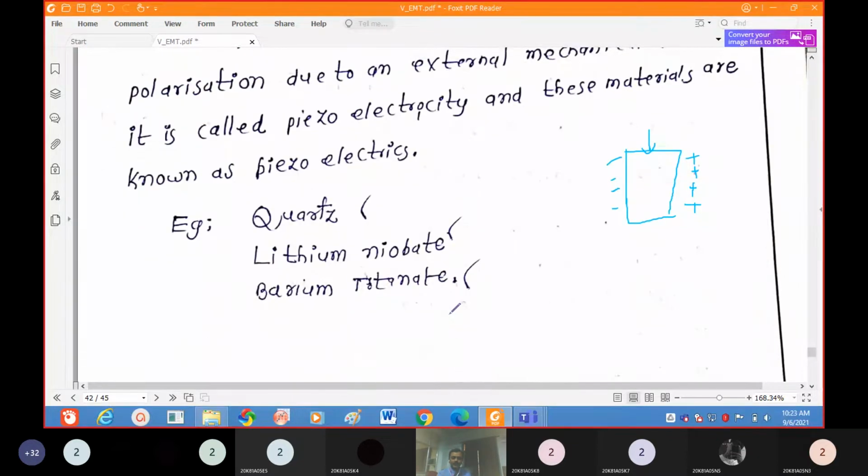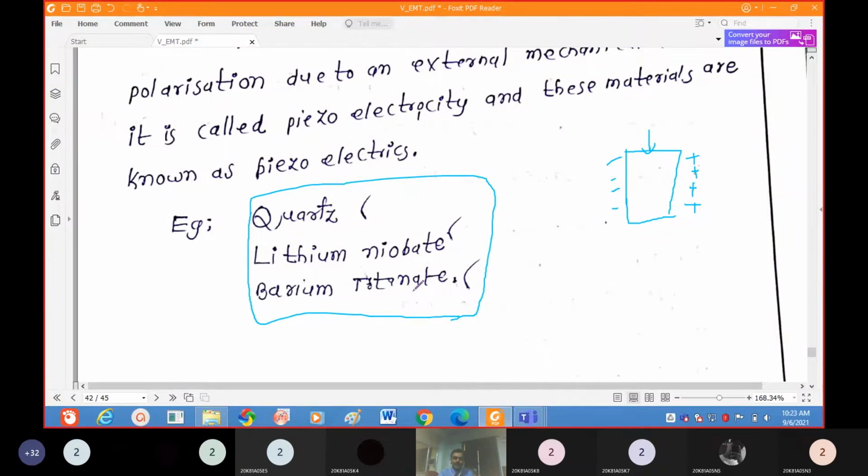What are the examples? Quartz, lithium niobate, and barium titanate. These are the examples of piezoelectric materials.